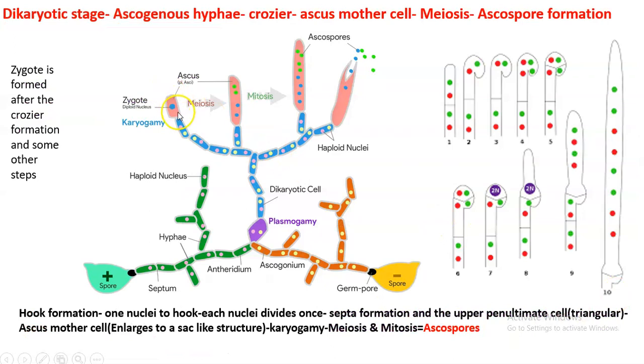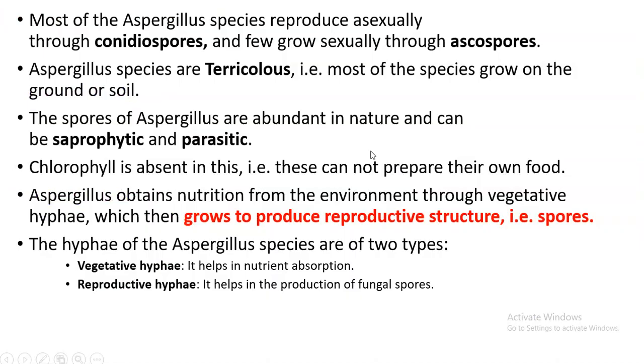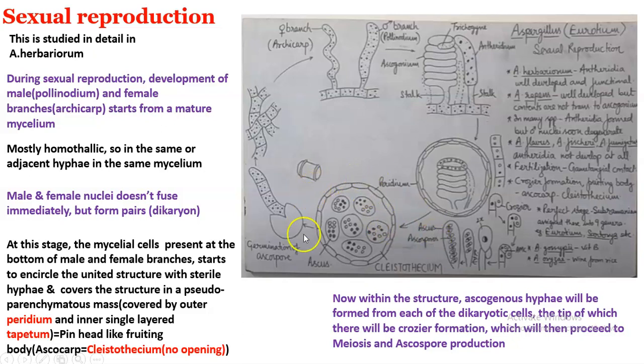This is one such cell, this is another apical cell, this is another apical cell. So from each cell of the ascogenous hypha, one particular ascus will be formed. Such many asci will be covered by the peridium, and you can see this is one ascus, this is one ascus. Every ascus has this particular structure. This is ascus, this is ascus, this is ascus. So these many asci are formed.